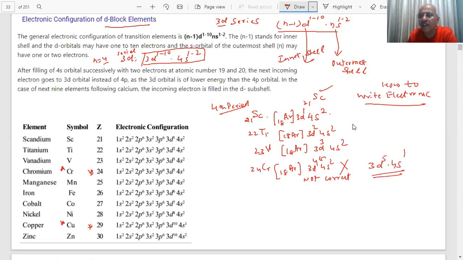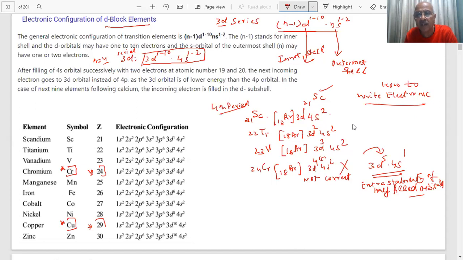Why does it become like this? Because half filled or completely filled subshells are more stable. This is due to extra stability of half-filled orbitals. You have already studied this, that half-filled or completely filled orbitals are more stable. There is exchange energy which is involved. Therefore, this configuration becomes an exception, in this case chromium. That will be asked in the paper, and copper also. Have you noted this?